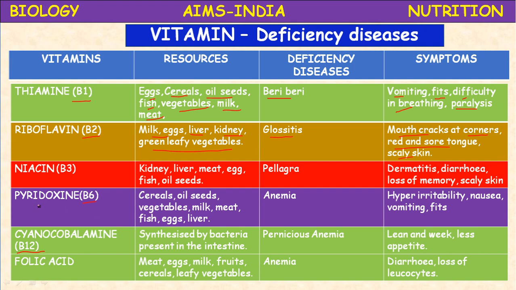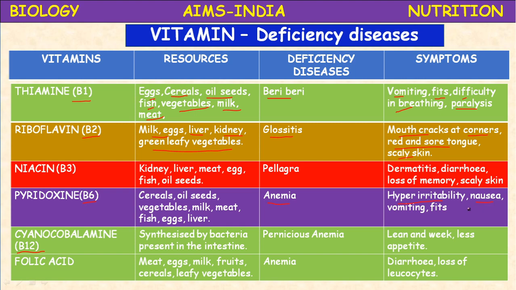These are the symptoms of pellagra disease. Next, vitamin B6, pyridoxine. Cereals, oil seeds, vegetables, milk, meat, fish, egg and liver are the sources. The disease due to pyridoxine deficiency is anemia. What are the symptoms? Hyperirritability, getting irritated very easily.